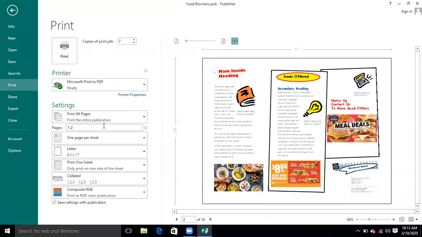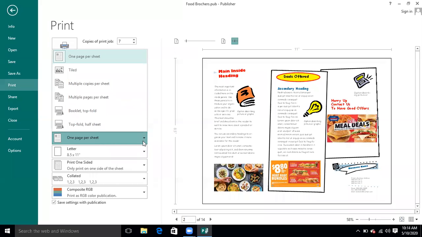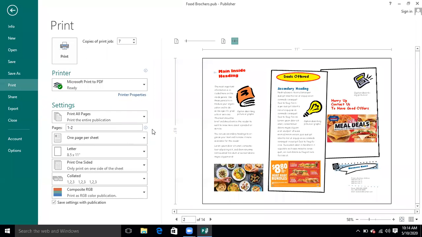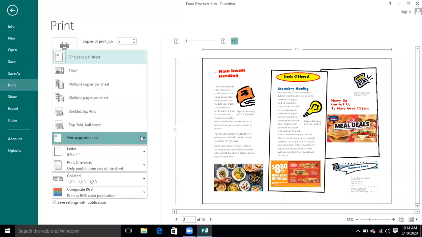Print all pages. This is written, it means how many pages are there. Basically there are two pages, one front and one back page that we are going to print right now. So definitely we would like to print in the same way. Okay, what is one page per sheet? Of course one page will be printed on one sheet. So we are going to print the page on one sheet, of course.